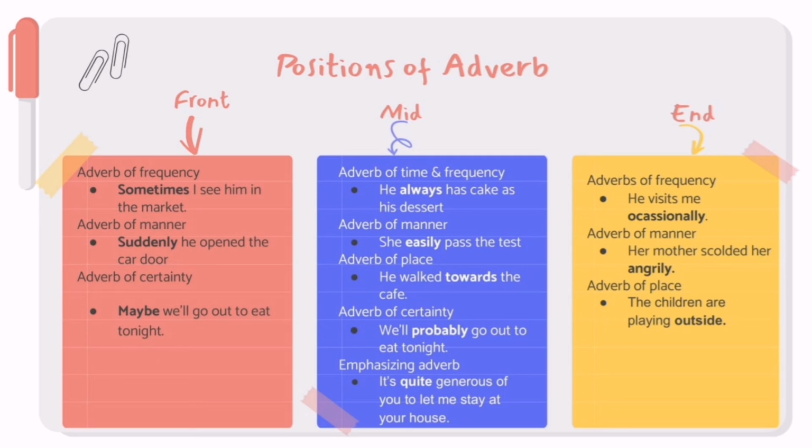There are three types of adverb here showing the end positions. Adverb of frequency. He visits me occasionally. Occasionally is used at the end of the clause. Adverb of manner. Her mother scolded her angrily. Angrily is used at the end of the clause.